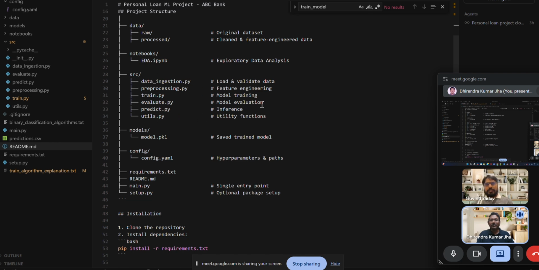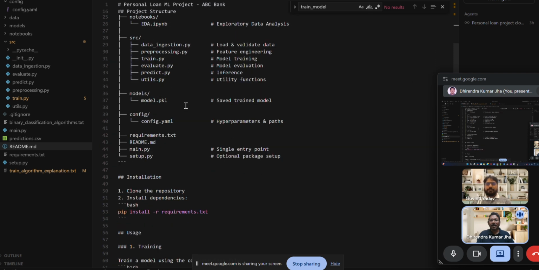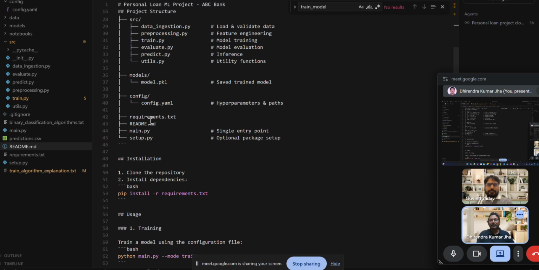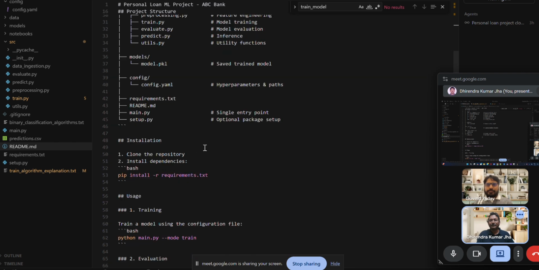So this source information is stored in the source folder. Now we have the pickle file named model in the model folder, and the configuration is stored in the config YAML file, which has some hyperparameters storing the configuration of the project. And we have a readme file regarding the project information and requirements, just small information. But the main file is the main.py file which executes our project. And the setup uses some package information which we need here.